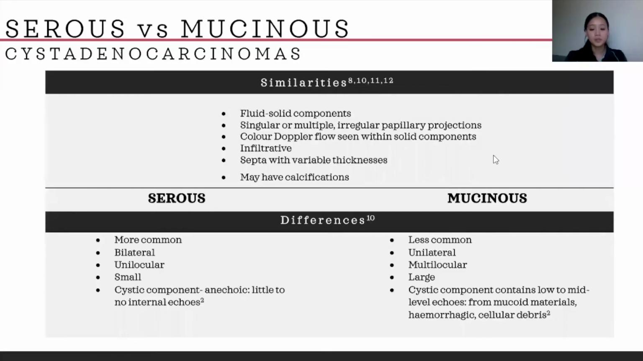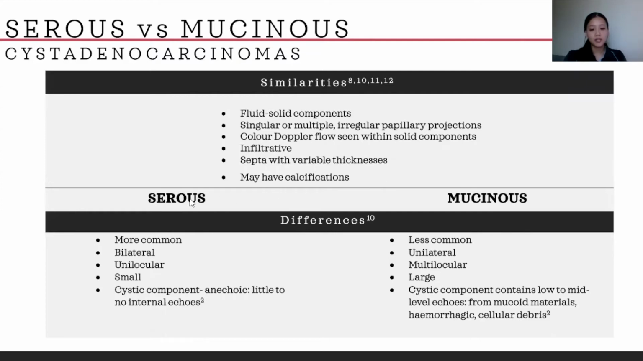The similarities between these two types are that both contain fluid and solid components, which is a strong predictor for malignancy. Both contain singular or multiple irregular papillary projections, which exist as a solid component of the neoplasm. Color Doppler flow is seen within these solid components. Both are strongly infiltrative into surrounding structures and can contain septa with variable thicknesses. These septa may also present with internal vascularity. Both may also have calcifications.